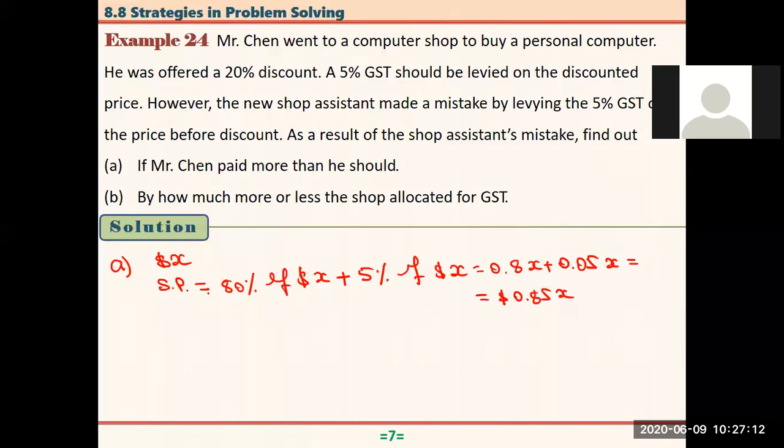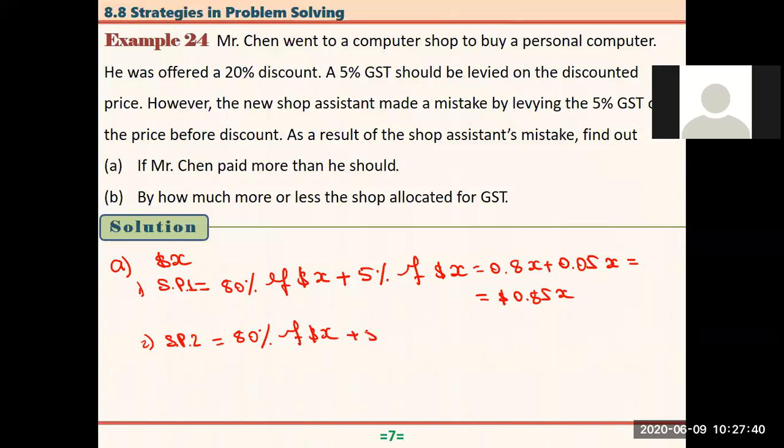Now B, it says that if Mr. Chen paid more than he should, right? So that is the first case here. Actually, he was supposed to pay, let me just write here, SP1, here we have SP2, selling price 2. Now he was already offered 20% discount, right? So actually he's paying this much.